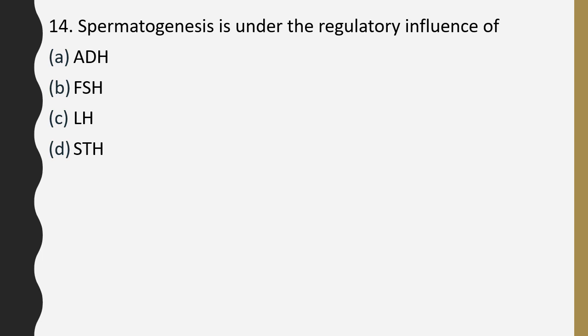Question number 14. Spermatogenesis is under the regulatory influence of ADH, FSH, LH, STH. Spermatogenesis is under the regulatory influence of. The correct answer is option B, FSH.